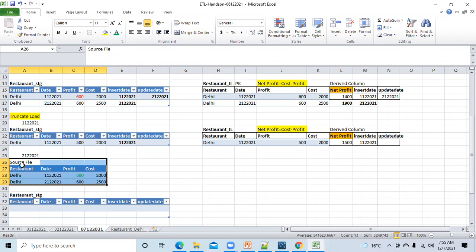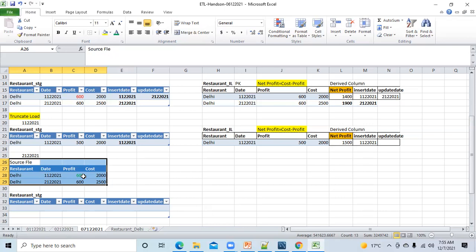Raghu has sent you this data on 2nd December. You have done the basic file validation checks, like you have checked the naming convention, file format, header count, trailer, column name, everything. All looks good.